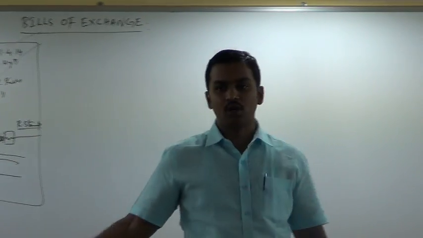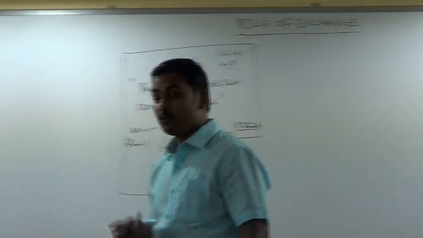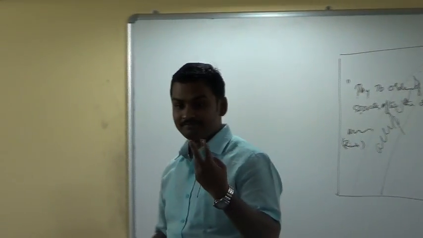Now let us learn how to account for this in the books of Mr. Rich and in the books of Mr. Poor. Now we have to play double role. We have to do accounting for these transactions in the books of Mr. Rich and we have to do accounting for this in the books of Mr. Poor also.